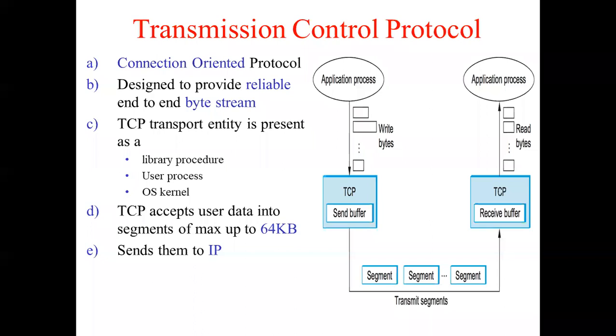It can be built into the operating system kernel. That is, it can be a part of the operating system itself. So in whichever form it is present, TCP is basically used for reliable byte stream. Even if it is a library procedure or in the form of a user process, it will see to it that all the bytes will reach the destination reliably.